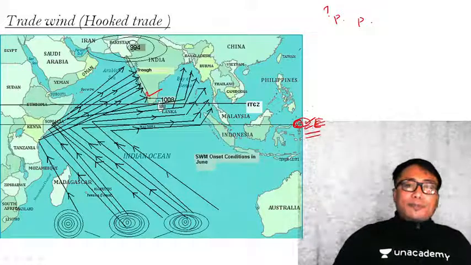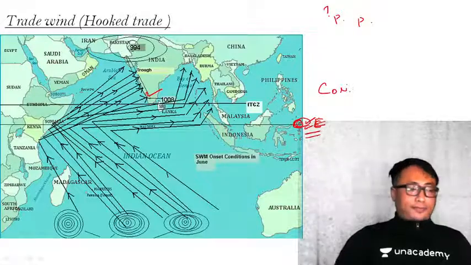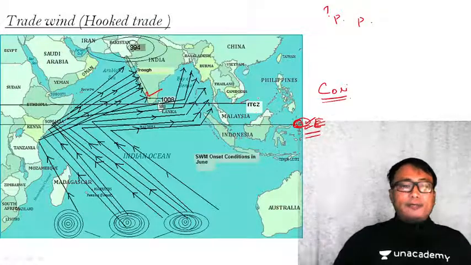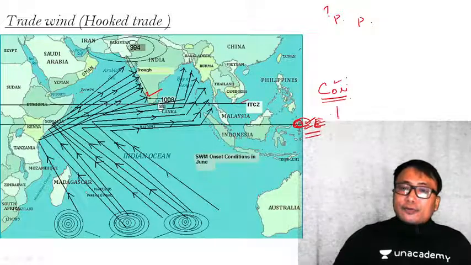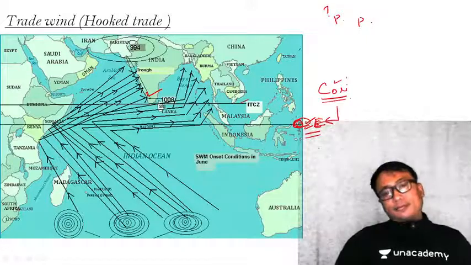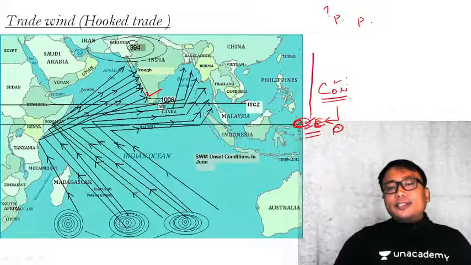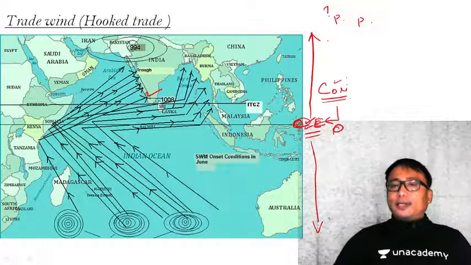Now the most important point is the Coriolis force. This Coriolis force has nothing to do with the pressure belt. Coriolis force has everything to do with the equatorial region. Coriolis force is zero at the equator. It increases as you go northward or southward. Clear?